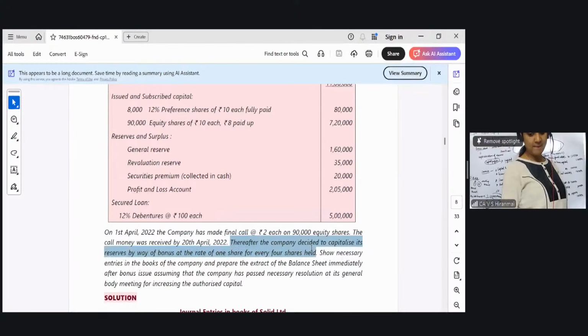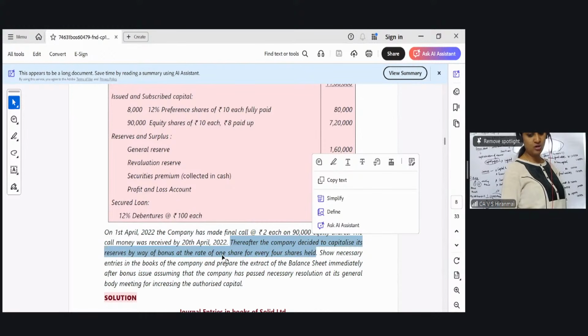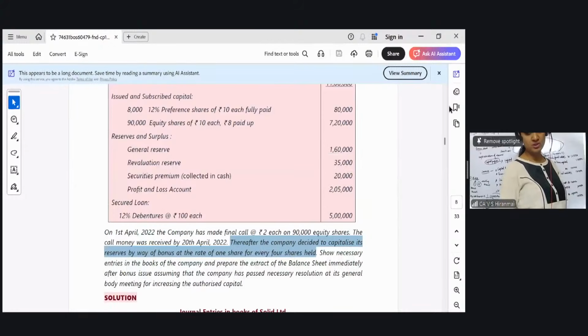Thereafter, the company decided to capitalize its reserve by way of bonus at the rate of 1 for every 4 shares held. I want you people to do this question. I am giving you 10 minutes to do the question. I want you to first pass the 2 entries, go to the working note, show the ratio that is 1 is to 4 shares and find out the number of bonus shares, amount of bonus shares and pass the 2 bonus entries right now. I'm just giving you 10 minutes.